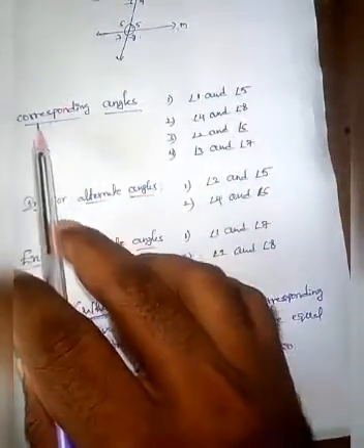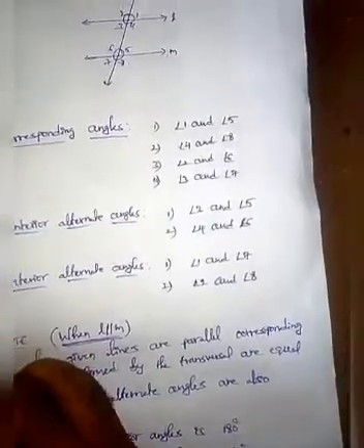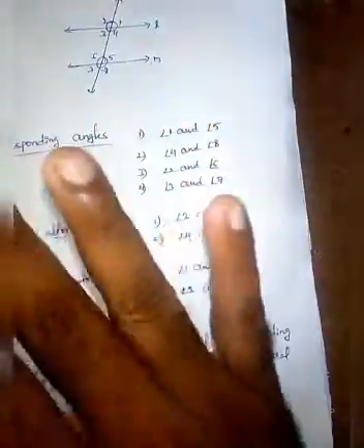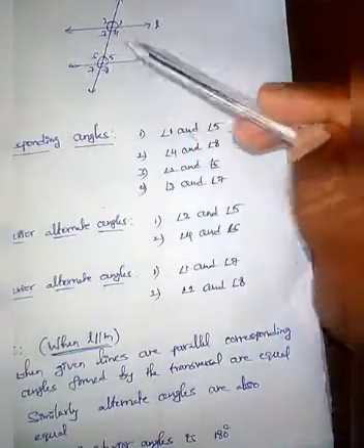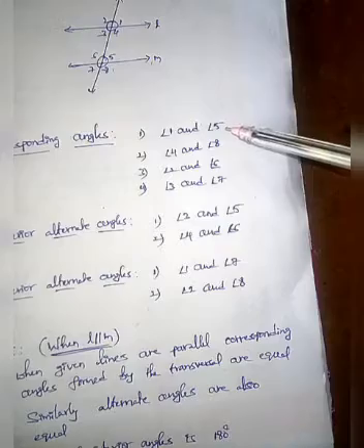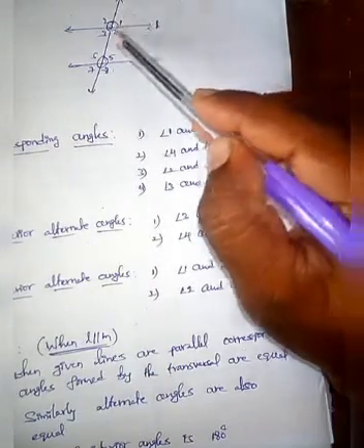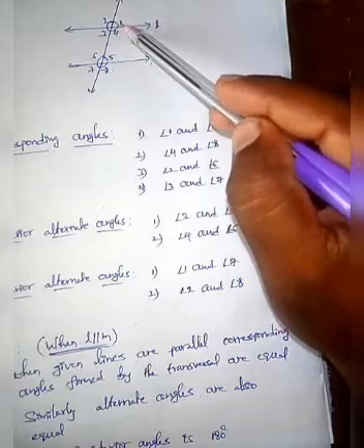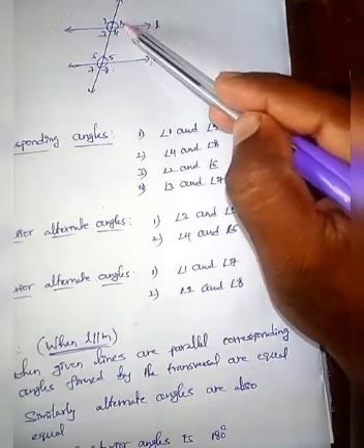Now look at what corresponding angles are. Corresponding angles lie on the same side of the transversal and they are placed in the same positions. For example, here angle 1 and angle 5 are corresponding angles because angle 1 and angle 5 lie on the same side of the transversal and are in the same place, meaning this is above the line.